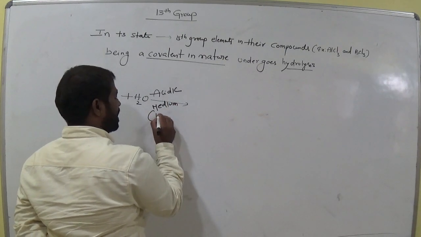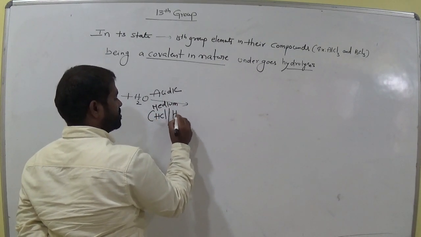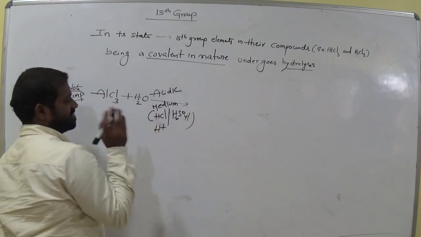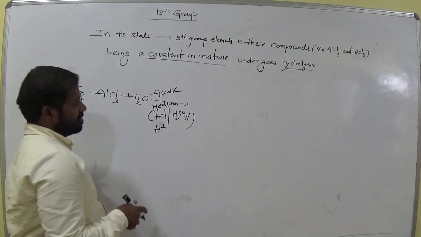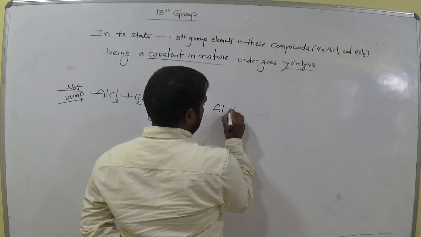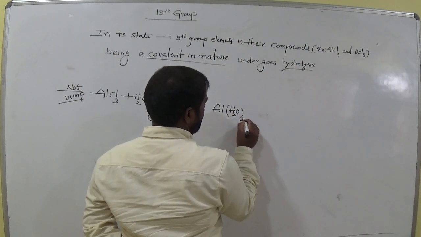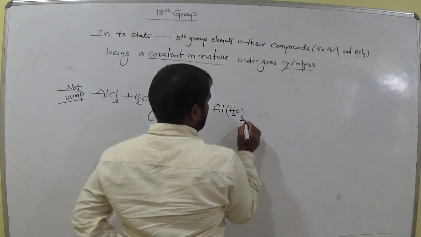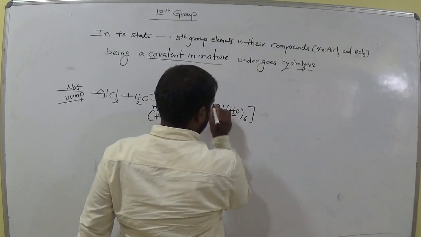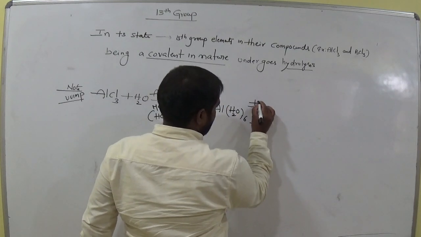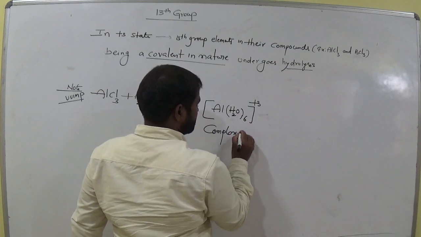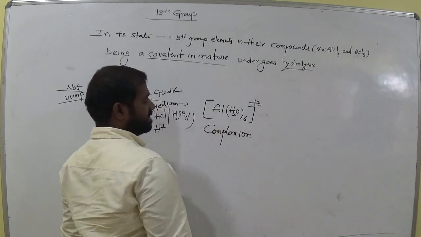Acidic medium means HCl or H2SO4 or H+. Okay, they form [Al(H2O)6]3+ complex ion. What is it? Complex ion. This square bracket means complex.